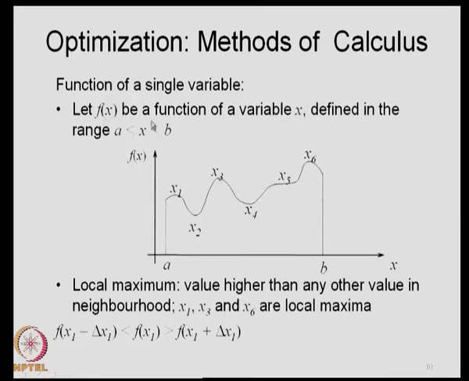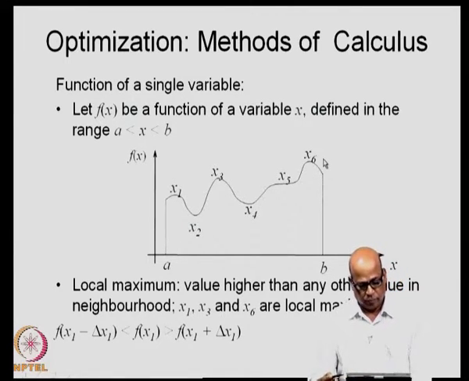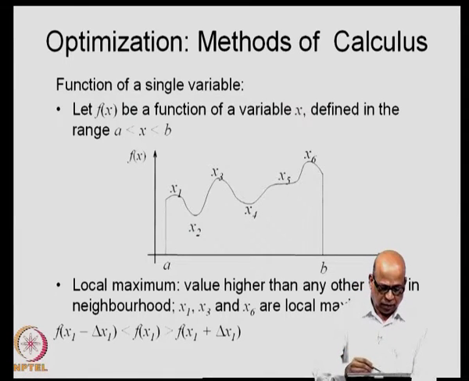Let us say f of x is a function of a single variable x defined in the range x between a and b. This is x equal to a and this is x equal to b, and the function nature is something like this. Between a and b, this is the behavior of the function. The function attains a certain maximum value here and a certain minimum value here, again picks up, again attains a maximum value, comes down, reaches a minimum value and so on.